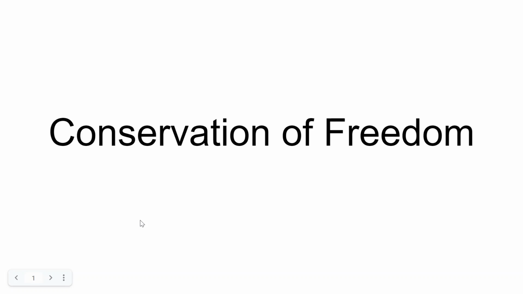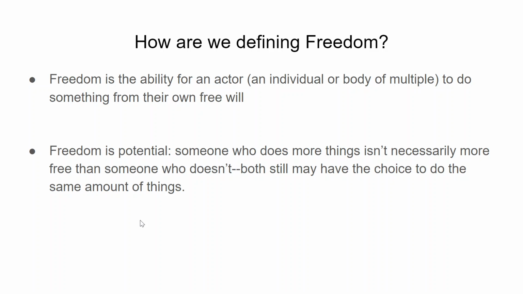Conservation of freedom. How are we defining freedom? Freedom is the ability for an actor, an individual or body of multiple, to do something from their own free will. Freedom is potential. Someone who does more things isn't necessarily more free than someone who doesn't. Both still may have the choice to do the same amount of things.